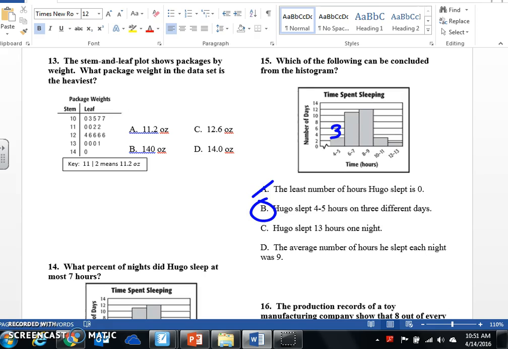Hugo slept 13 hours one night. We don't know. He either slept 12 or 13, so that's not true. The average number of hours he slept each night was 9. Now we can't say that. It looks around 9-ish, but it could be 8, could be 7, could be 6, because we don't have exact data points. So that is also not true.